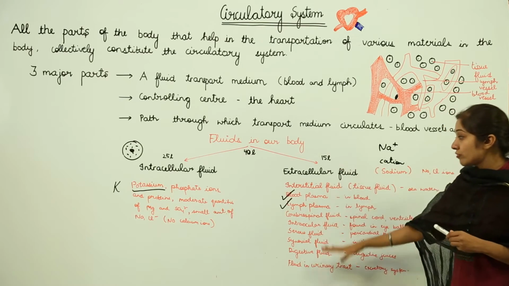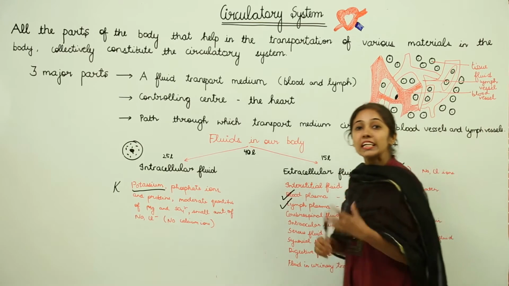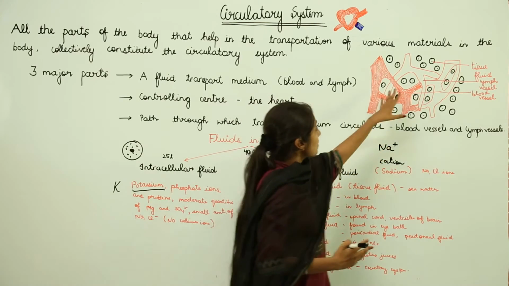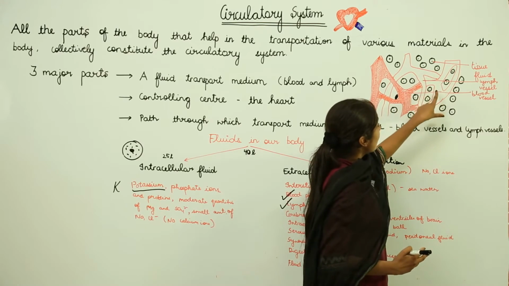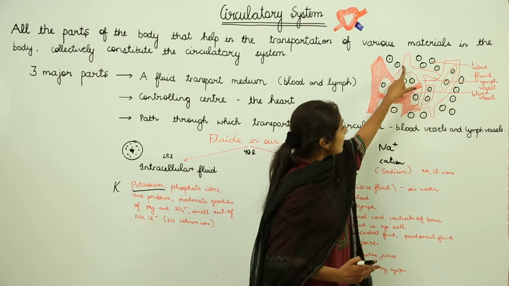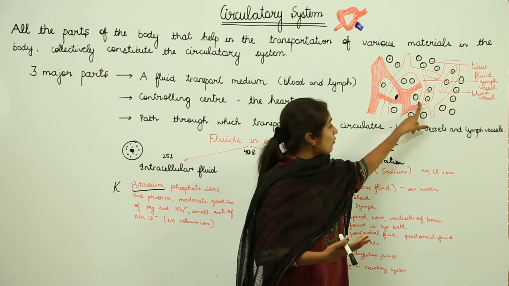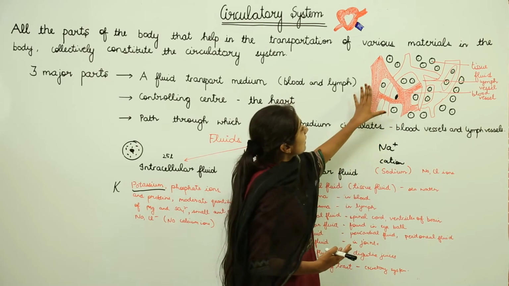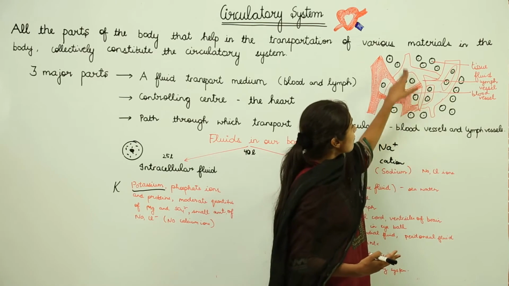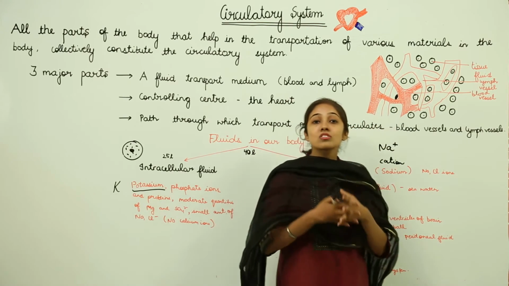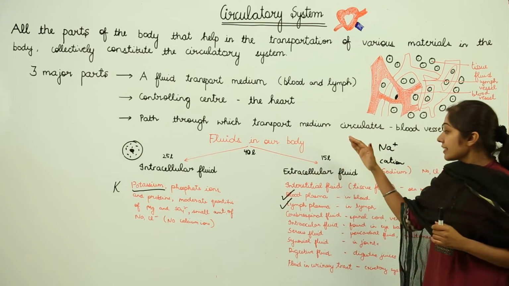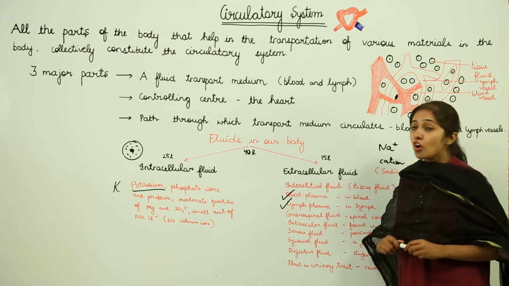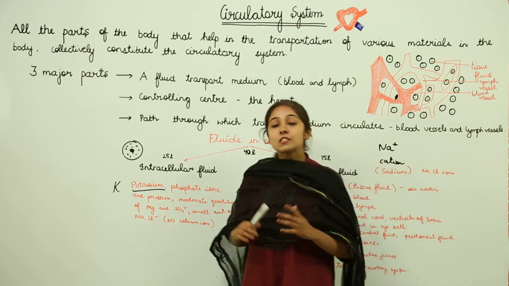Now these fluids which we have spoken about are interlinked, they have a relationship. As you can see in the diagram, I just want to explain how they are linked. We have the tissue fluid over here, then we have the lymph vessel and the blood vessel. In the lymph vessel the lymph fluid is going to flow, and in the blood vessel obviously the blood, which is also an extracellular fluid, is going to flow. So this is how they are linked: the tissue fluid, the lymph vessel and the blood vessel have a close relationship with each other. These are the examples of extracellular fluids, and we'll be discussing blood and lymph when we talk about the circulatory system in detail. So let's begin with blood.